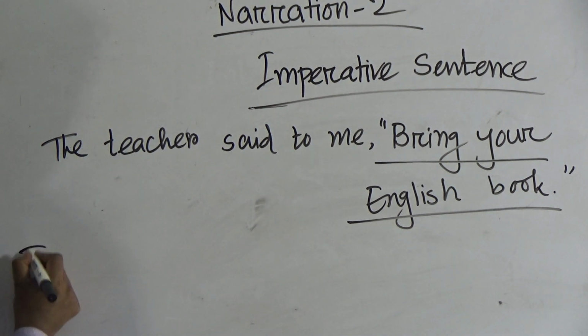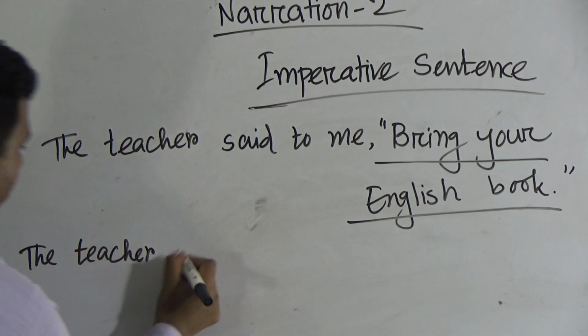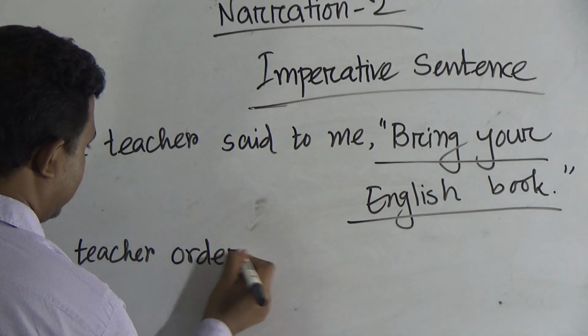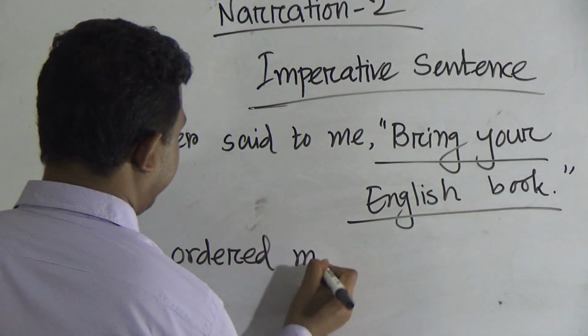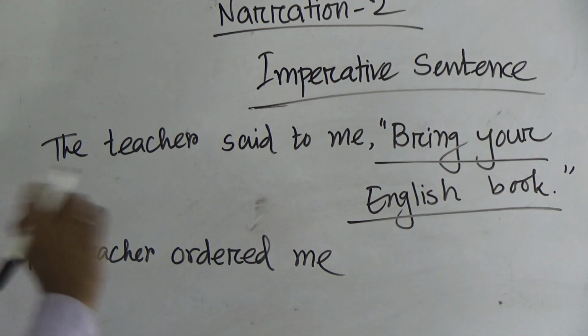So its answer would be ordered me. After writing this, although this sentence begins with a verb, we just add a to.